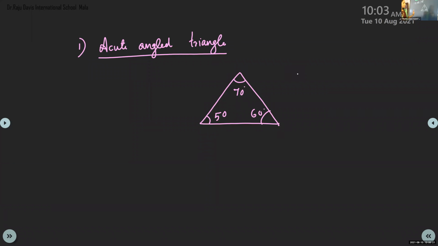Okay, children? Okay, ma'am. So this is an acute angled triangle. Clear, children? Yes, ma'am. Clear. So later you will study more about drawing an angle, constructing an angle. But now it is not.